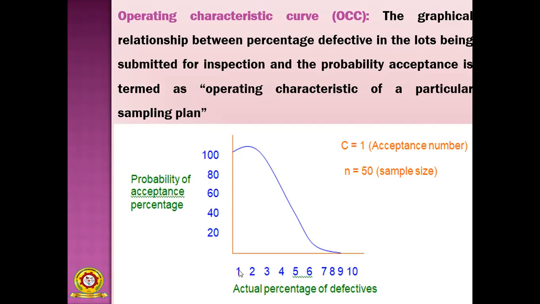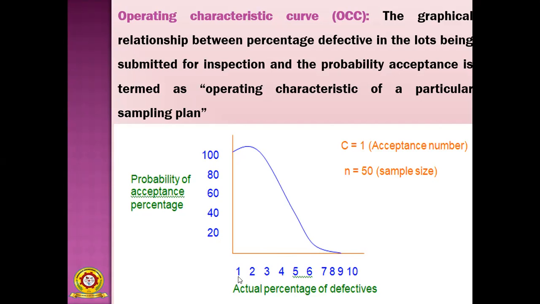Just to see this: when the percentage of defectives is only 1, you are accepting 100%. When the percentage of defectives is 2, and in this way the number of defectives goes up to 9, the probability of acceptance is very low, under 10%. So if 10% defectives are there in the sample, the probability of acceptance is very low.